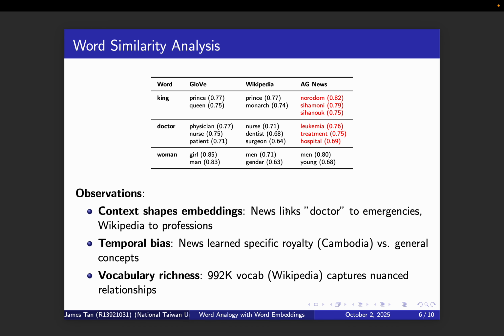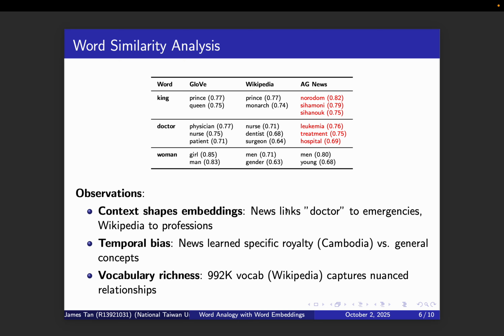Finally, we want to discuss word similarity analysis. Examining word neighborhoods reveals how context shapes embeddings, like doctor in the news model being associated with medical emergencies, leukemia, treatment, hospital, while in Wikipedia it is linked to professions like surgeons and psychiatrists.